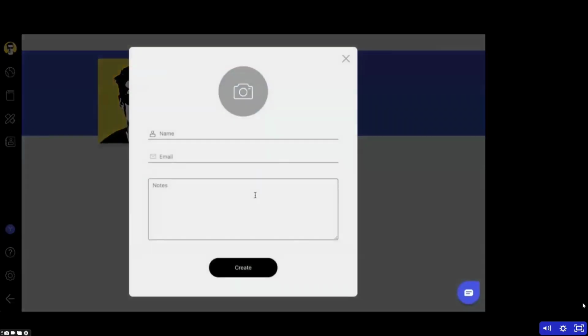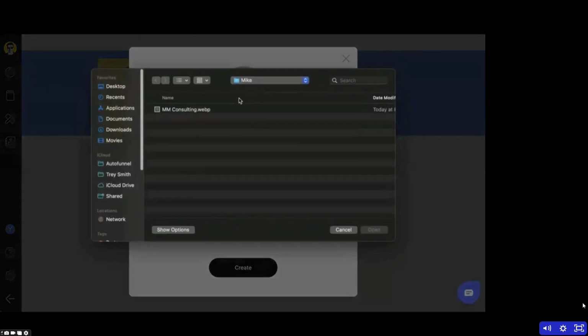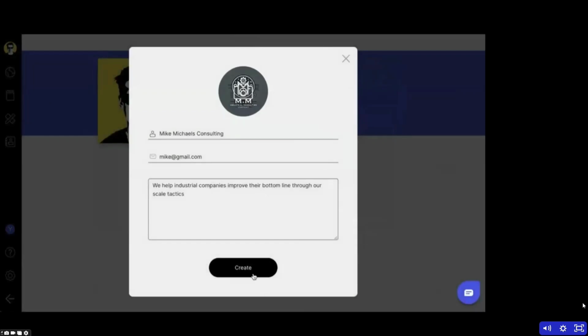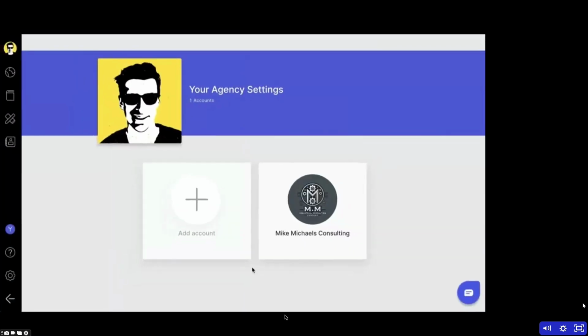Now I'm going to add a new account, and this is going to be for our new client, Mike Michaels Consulting. Mike consults for industrial companies. He helps them improve their bottom lines and their tactics. So I'm going to put in an email address here for Mike, and we're going to choose a logo. All right, we'll choose this one right here, click create, and we're good to go. So right now I'm still in my main account.